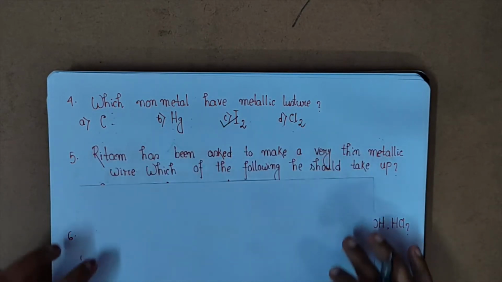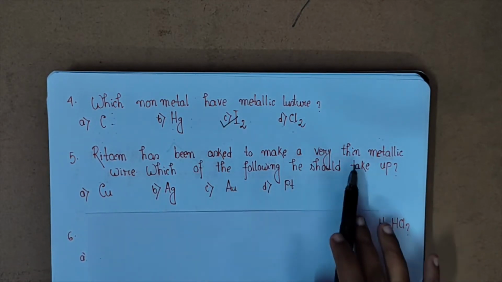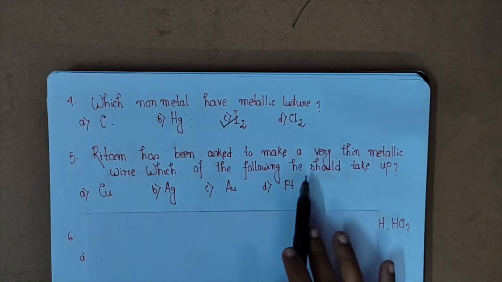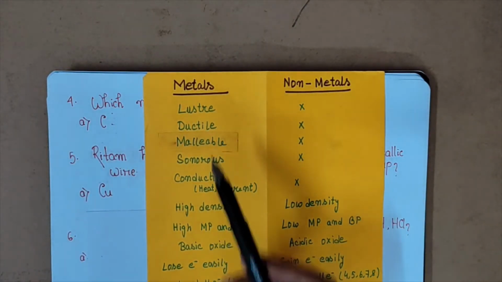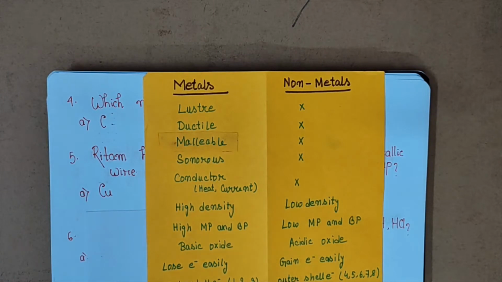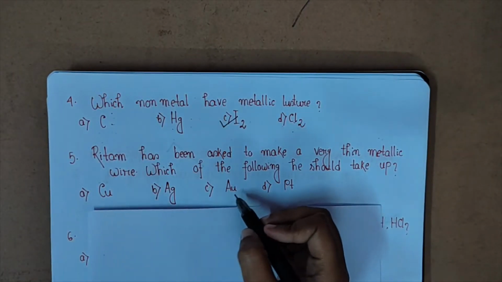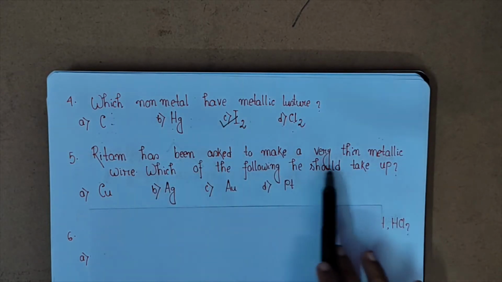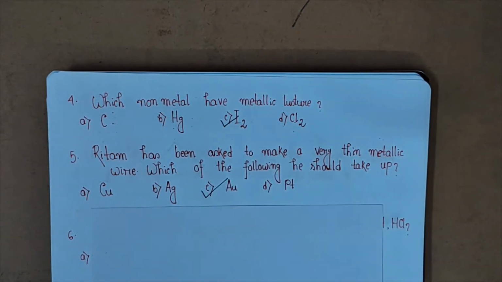Now the next question: Rhythm has been asked to make a very thin metallic wire. Which of the following should he take up? Just now I have told you that usually metals are ductile in nature, that means they can be drawn into wires. So which is the most ductile metal? Do you know? Yes, this is gold, that means Au. So Rhythm will obviously choose Au, that means gold, because gold is the most ductile metal.